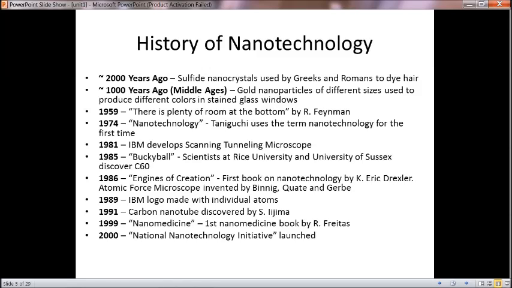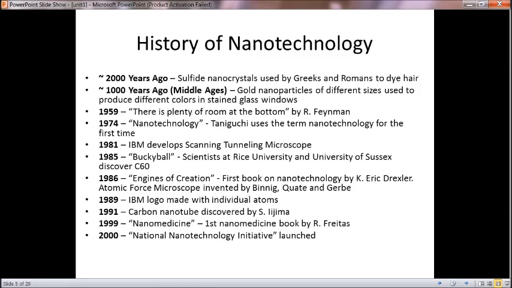Before 1000 years ago, in the Middle Ages, gold nanoparticles of different sizes were used to produce different colors in stained glass windows. These still exist now, and this shows how nanotechnology evolved.